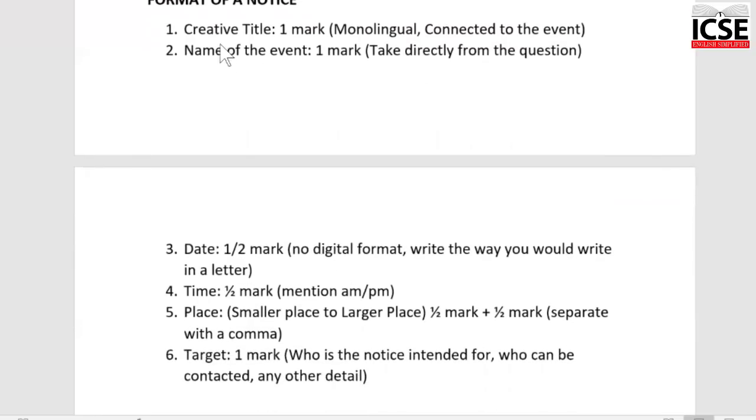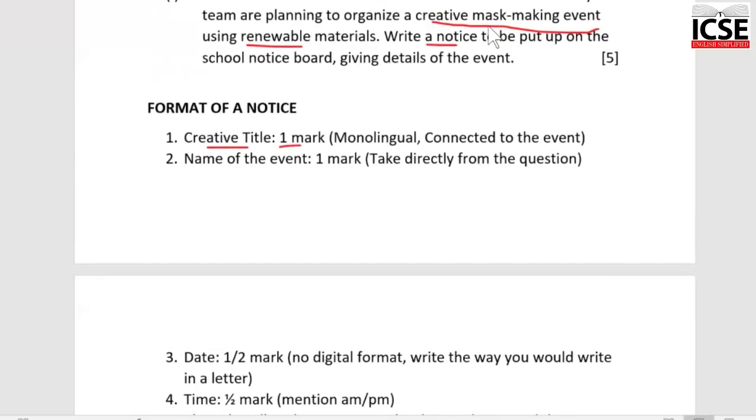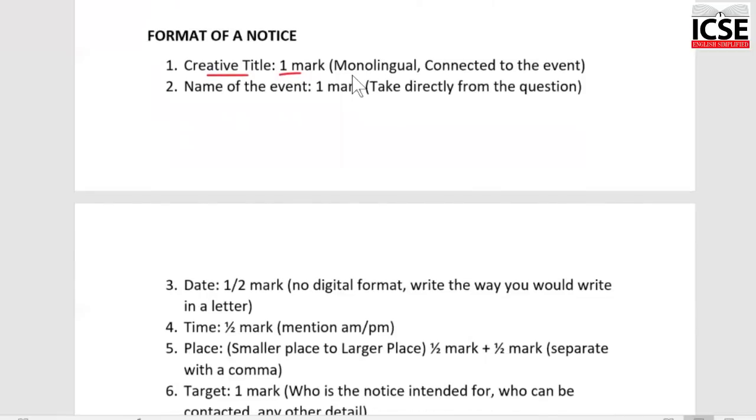Quick reminder, give a good creative title. To get this 1 mark, make sure the event doesn't become a part of your creative title. Okay, so in this case, don't write mask in the creative title. It has to be something different. Okay, monolingual title, that means only English language. It should connect with the event, help you understand. The name of the event will carry 1 mark.